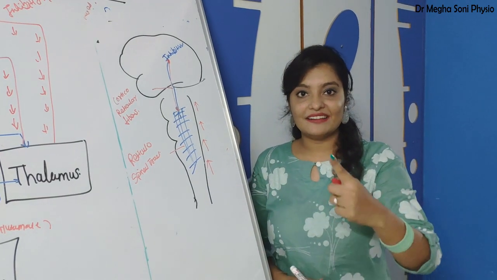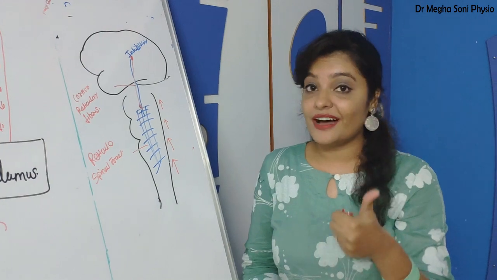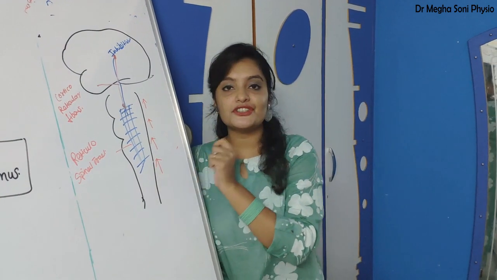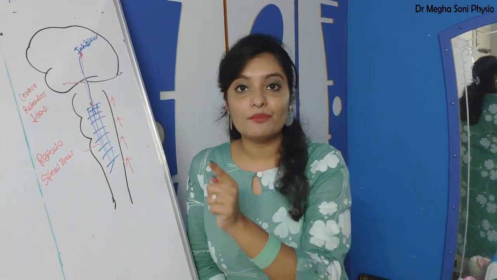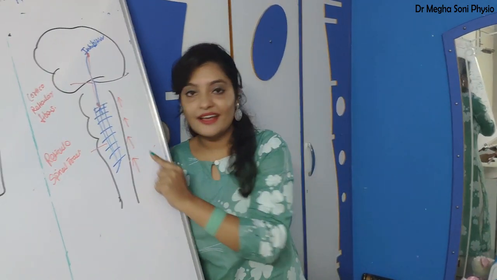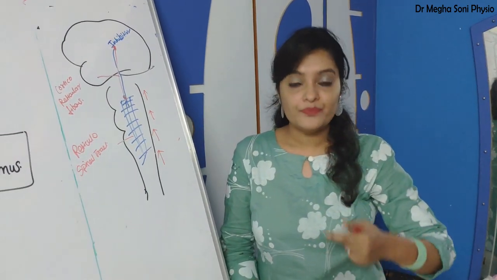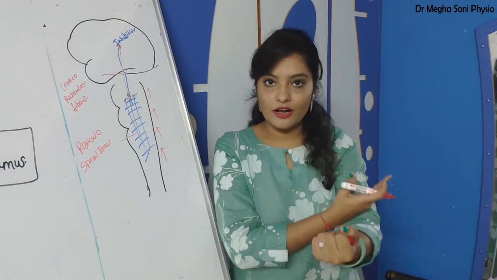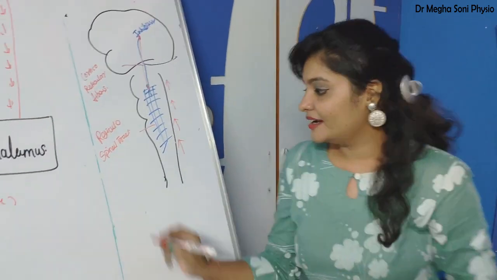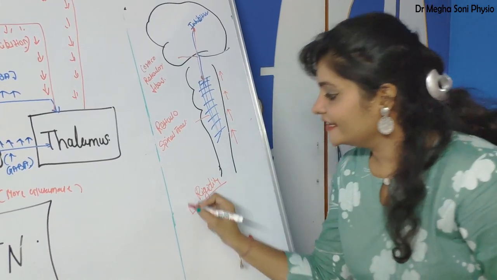So increased activity leads to increased tone. Why? Because the normal function of the reticulospinal tract is maintenance of normal tone. Now the activity has been increased, so you find hypertonia or increased tone in both groups of muscles, flexors or agonists as well as antagonists, and that we call rigidity.